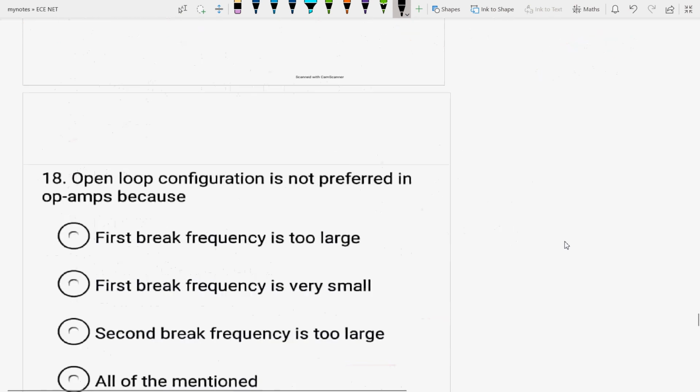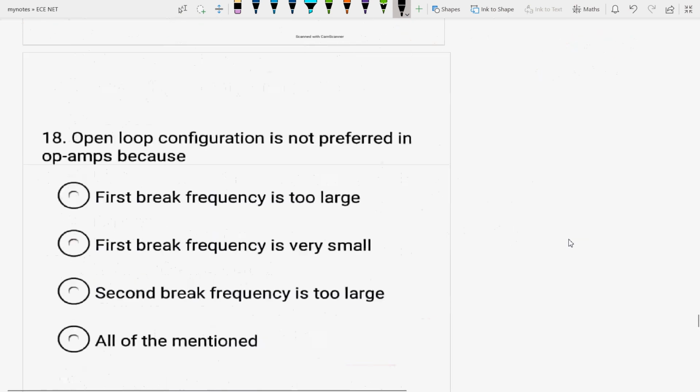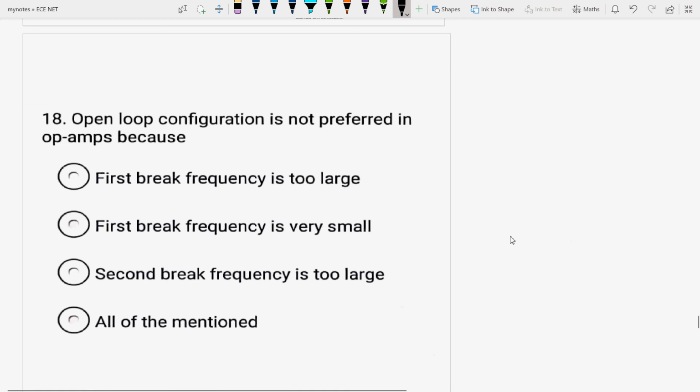Next question is, open loop configuration is not preferred in op amps because the first break frequency is too large. No, the first break frequency is very small. Second break frequency is too large, or all is not correct, this is also not correct. This is correct, because the bandwidth of an op amp is simply the first break frequency.